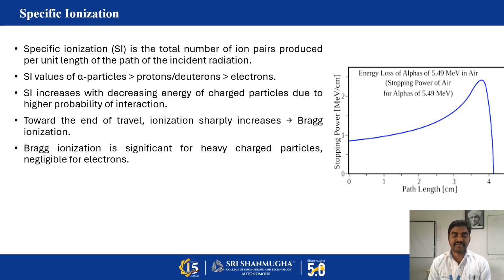It can remove some number of electrons from the matter. How many pairs of charged particles it can produce in a unit length is called specific ionization. If a particle has the highest mass and the highest charge, it has the highest specific ionization. This means it can produce more charged particles.